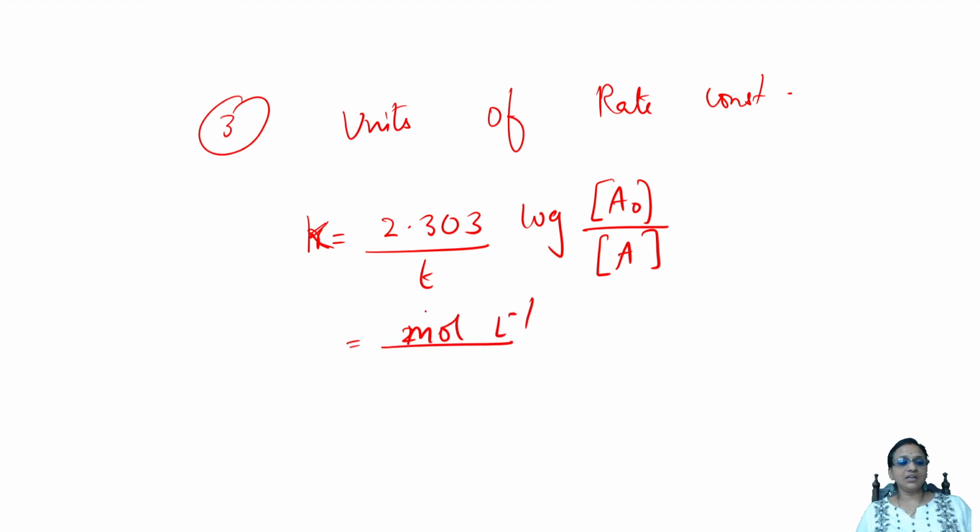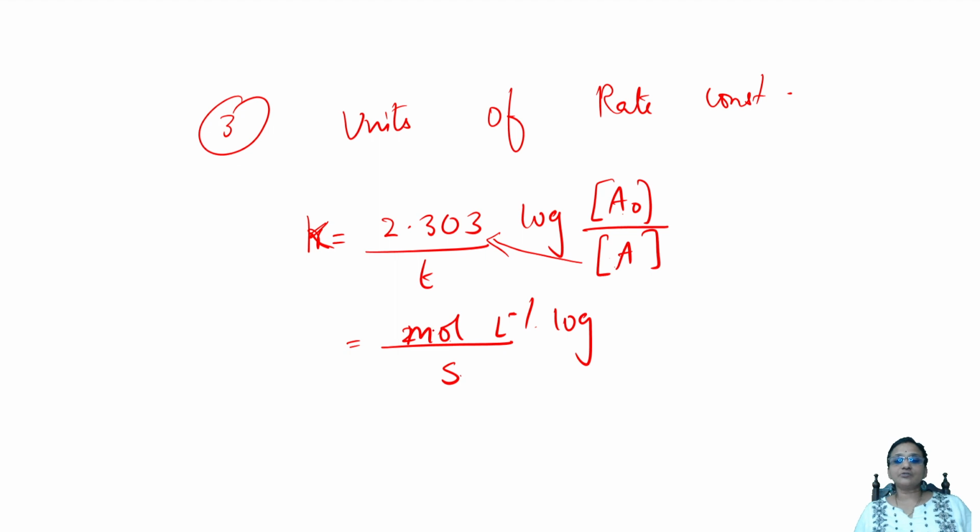The t value is in seconds. So basically, I'm cross multiplying this one, students. The A value is mole liter inverse, second, log A naught. This one also I can cross multiply. Okay, we'll do one thing.